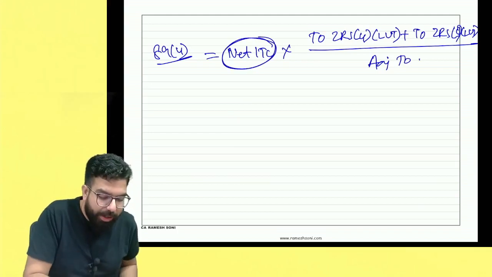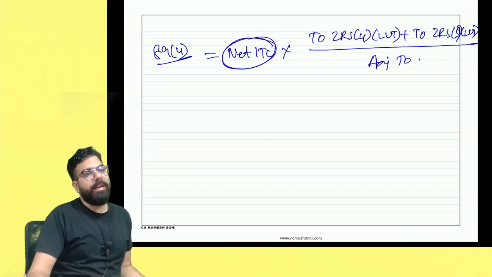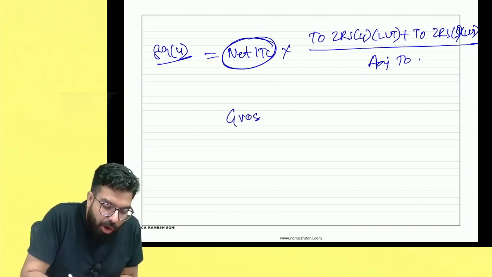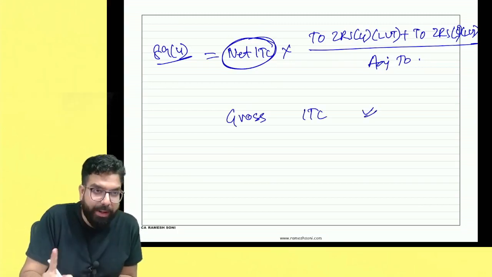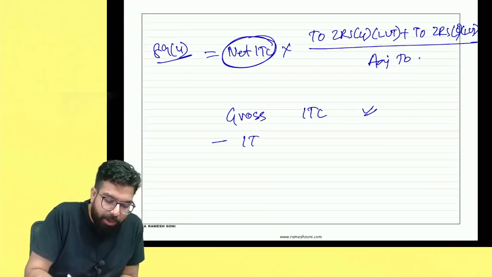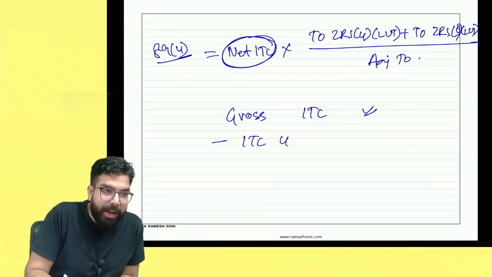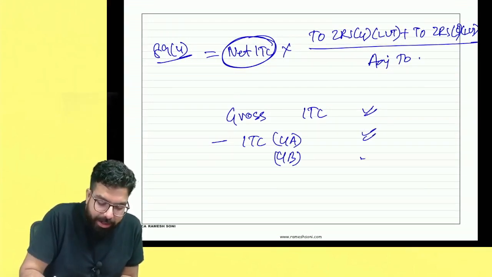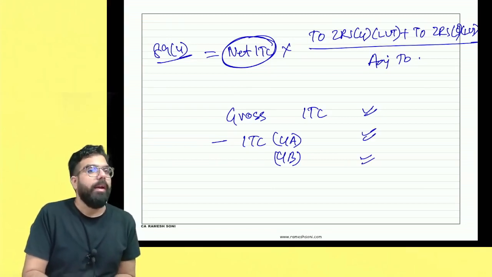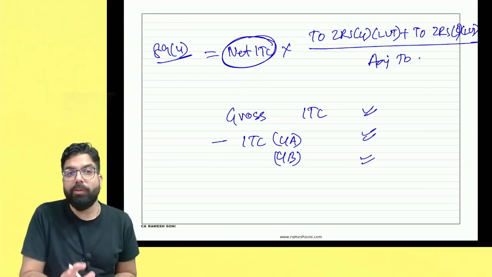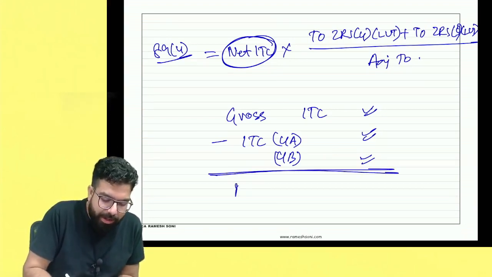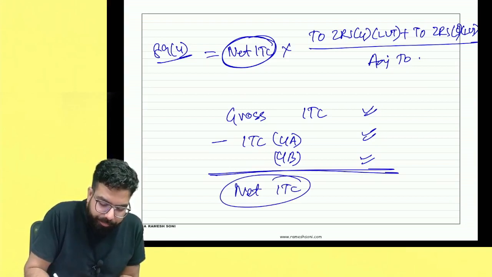Sir, how do we calculate net ITC? Sir, the calculation of net ITC is very simple over here. For net ITC, first you have to take the gross ITC. From gross ITC, whatever input tax credit for which you are getting refund under 89.4A and 89.4B, that refund amount has to be deducted over here, because in 89.4A and 4B you always get the full amount of refund. That amount has to be deducted, and what you get is your net ITC.